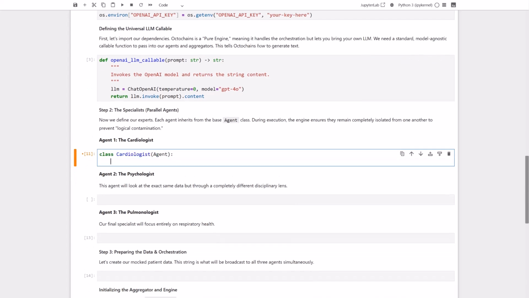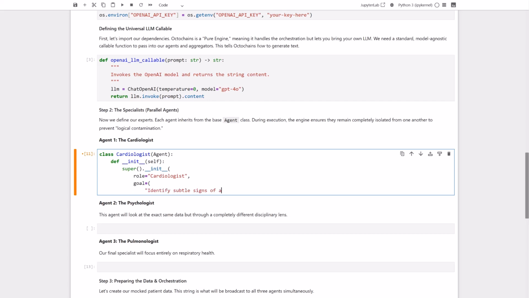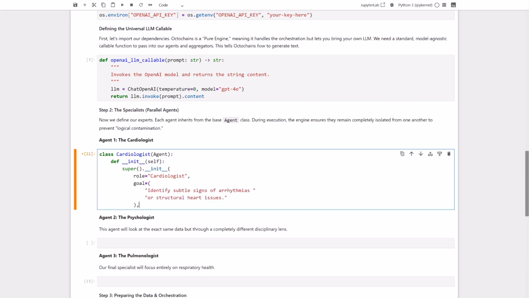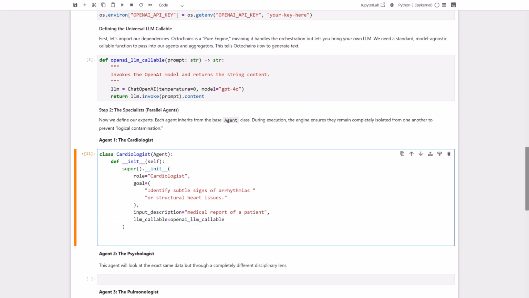Let's create our first specialized agent. We'll define a cardiologist class that inherits from the base agent. In the constructor, we call super init to set its role, define its specific clinical goal, describe the input it expects, and pass in our newly created OpenAI LLM callable.